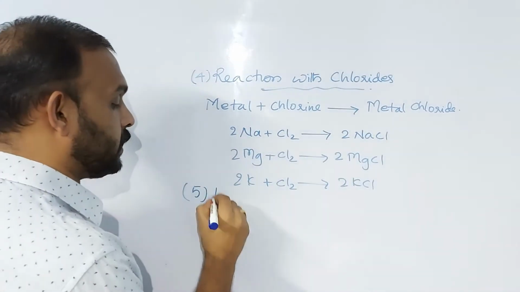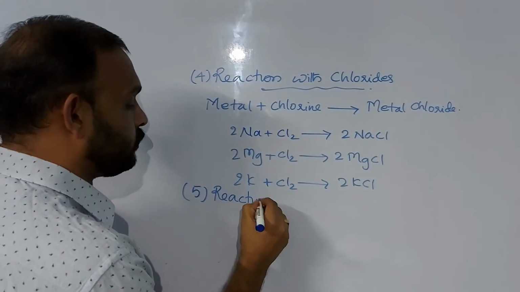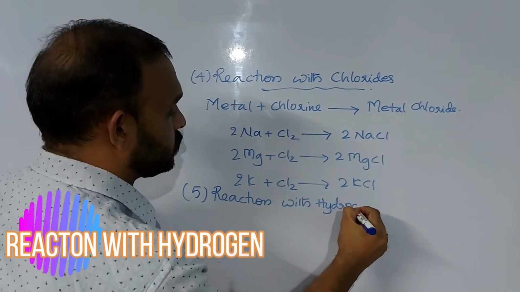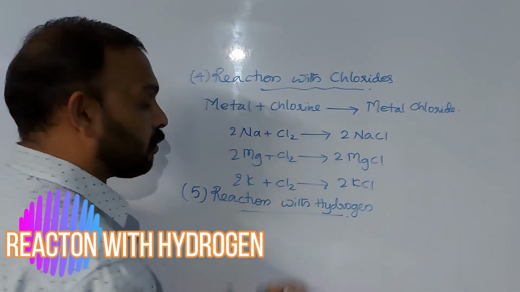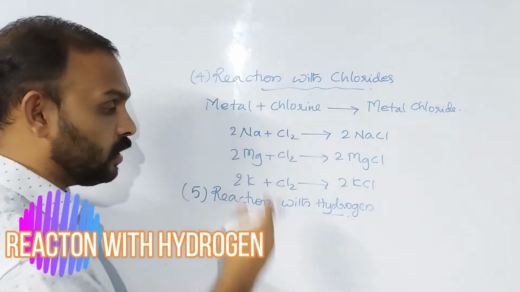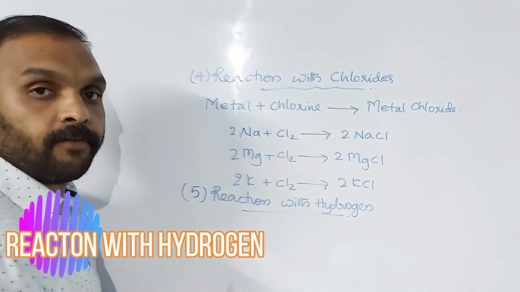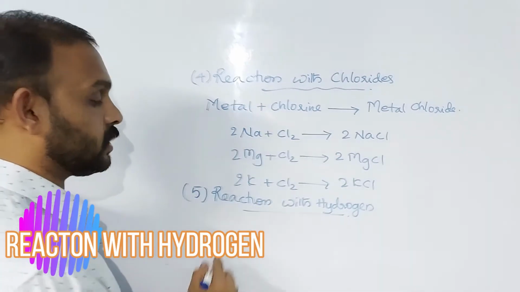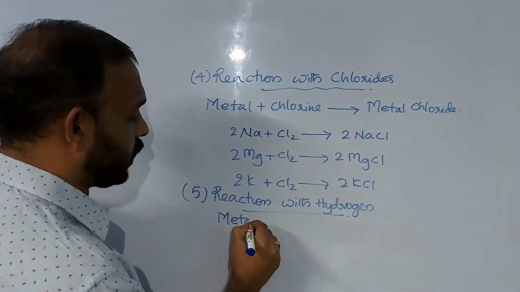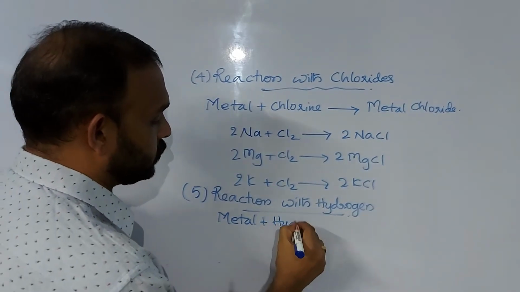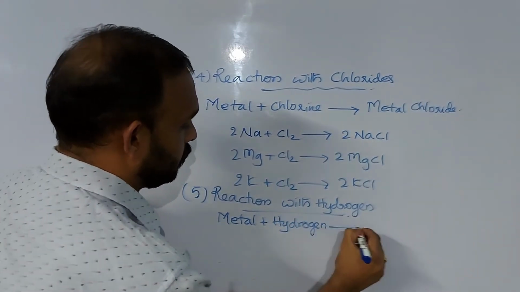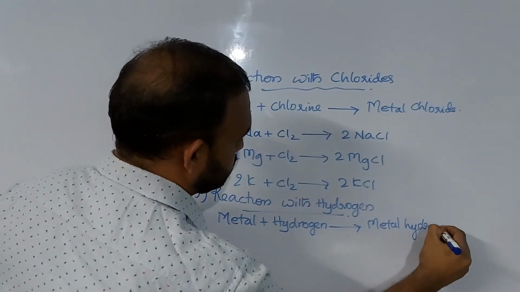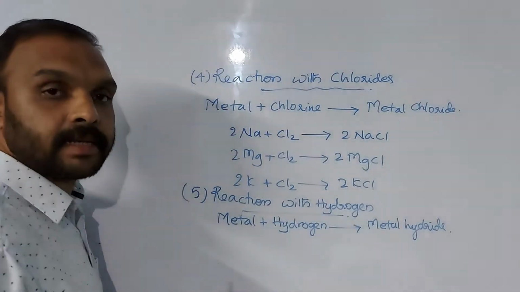The fifth chemical property is the reaction with hydrogen. The first chemical property was reaction with oxygen. Now it is with hydrogen. As usual, if a metal reacts with hydrogen, we will get the corresponding metal hydride. So we can write metal plus hydrogen gives a metal hydride.